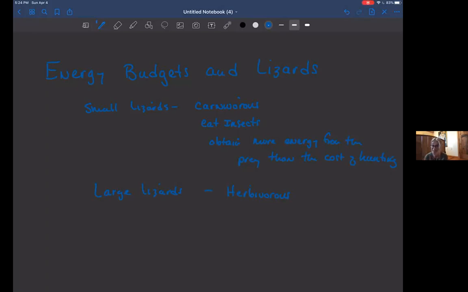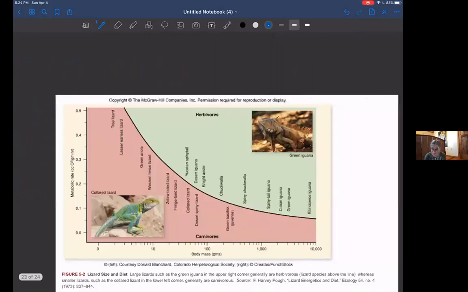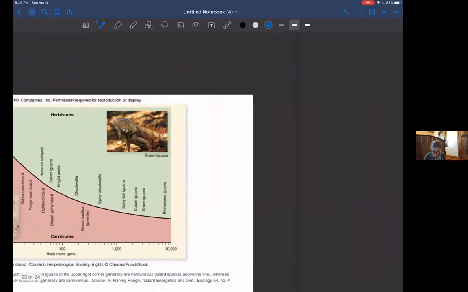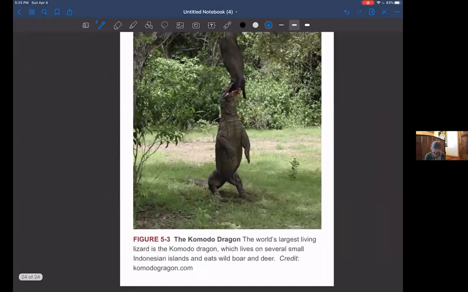Now there is an interesting example. If we look at some examples here of the Komodo dragon, this is a very large lizard. So this would be an exception to the rule. It lives in Indonesia, and it feeds on mammals. It has a kind of sit-and-wait policy where it will sit and hide and then lunge out and try to grab them. One of the interesting things is it doesn't generally chase them down.